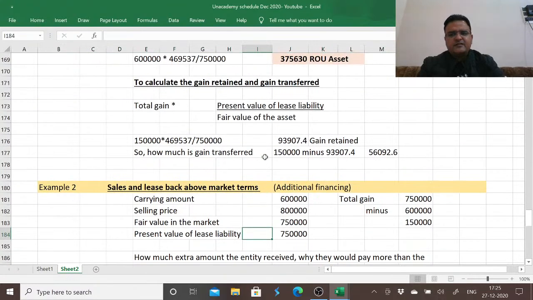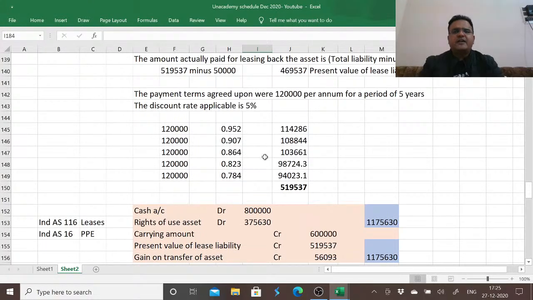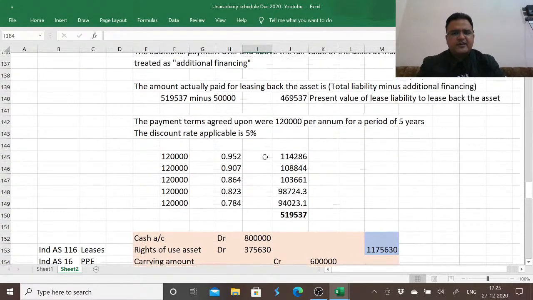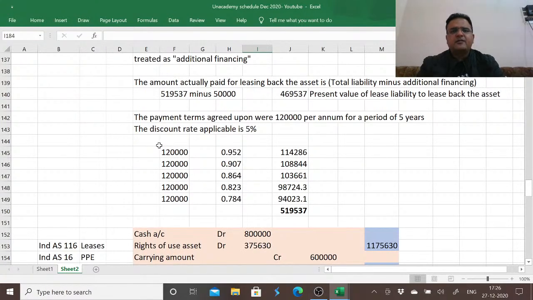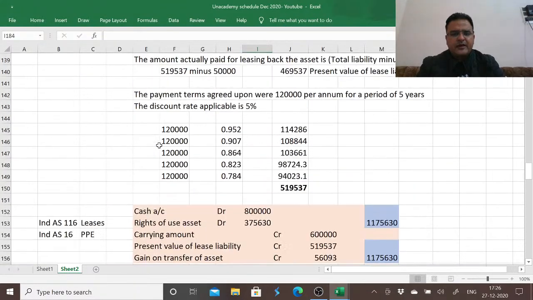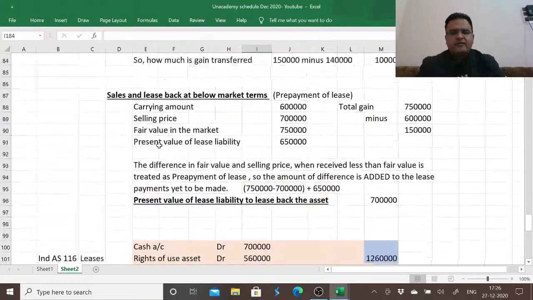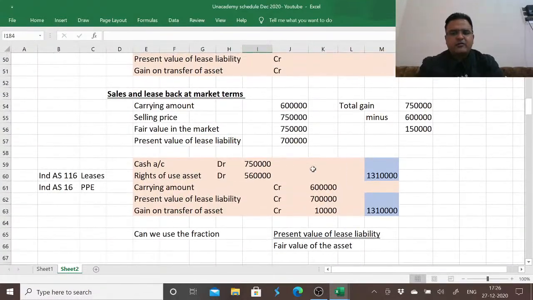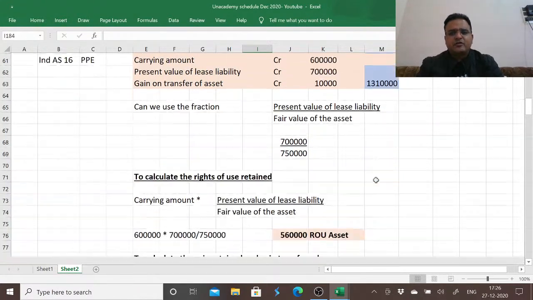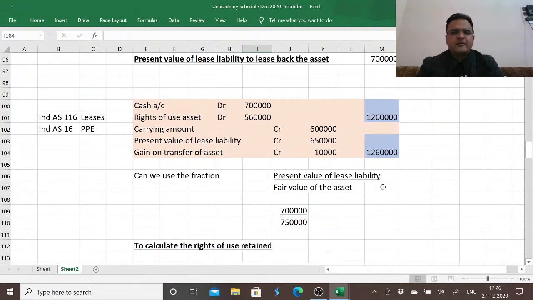So I purposely did this so that we can compare. This I included so that you don't feel that I have not included any calculation of discounting to present value. So purposely I inserted this payment terms over a period of time, but I wanted to do in the manner as below so that we compare it better. So when we compare it at market terms, the total of debit equals to credit was 1310. Then we received 50,000 less below market terms. So it turned out to be 1310 minus 50, 1260.